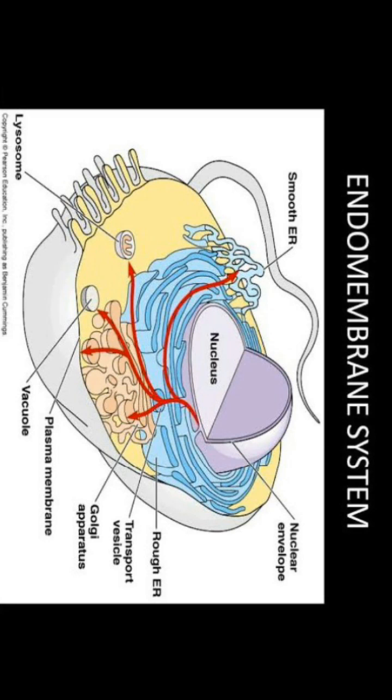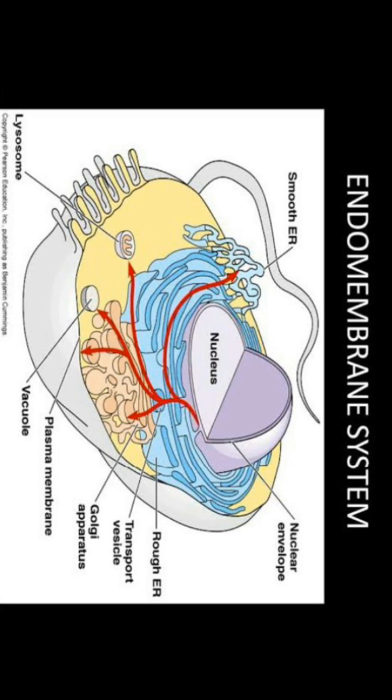While each of the membranous organelles is distinct in terms of its structure and function, many of these are considered together as an endomembrane system because their functions are coordinated with each other. Understand?